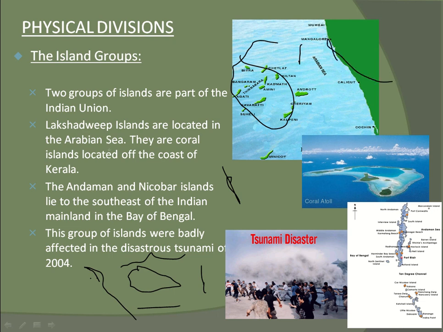The Andaman and Nicobar Islands lie to the southeast of the Indian mainland in the Bay of Bengal, near the Tamil Nadu coast. This group of islands was badly affected in the disastrous tsunami of 2004. They were highly damaged.